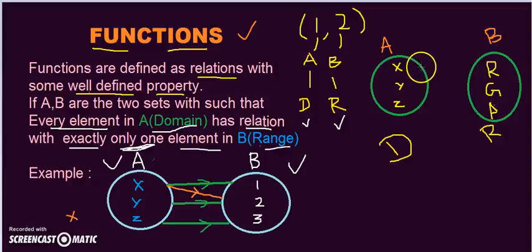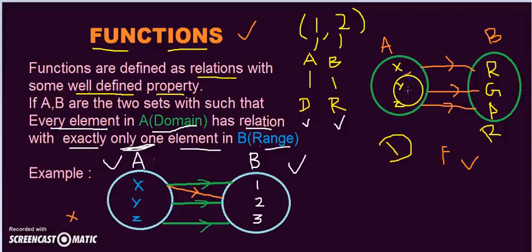Suppose person X likes red, person Y likes green, and person Z likes purple. Then I can say yes, this relation is a function. True or false? Yes, this is true. Why?